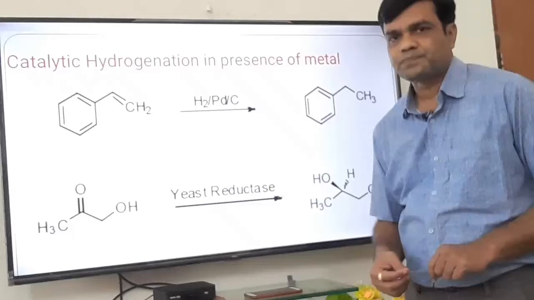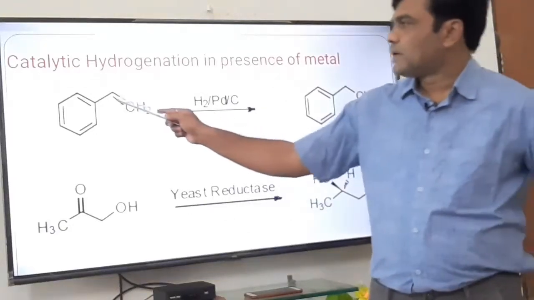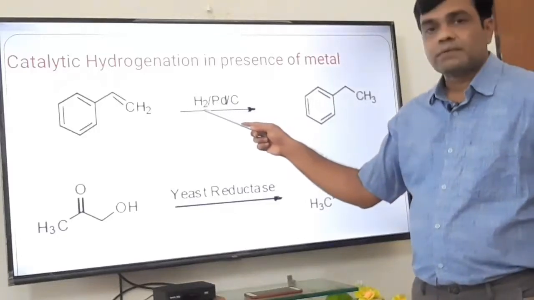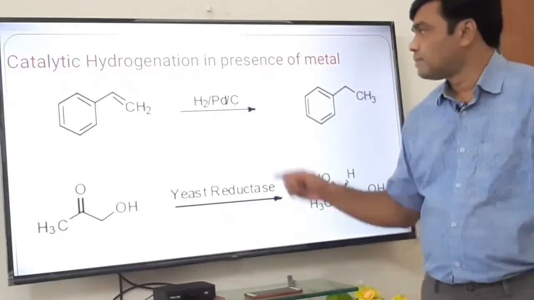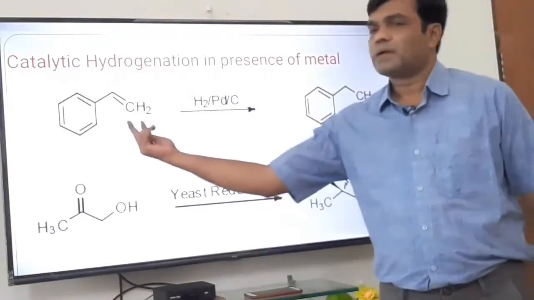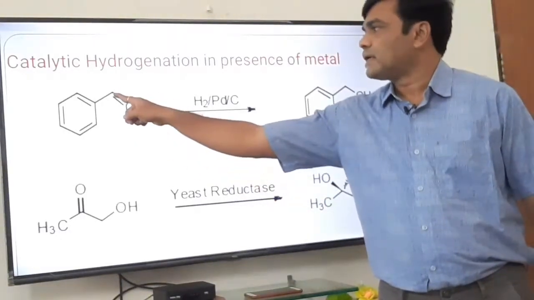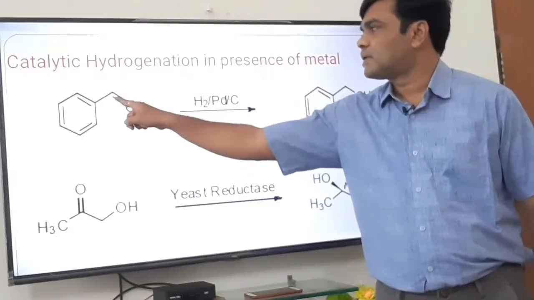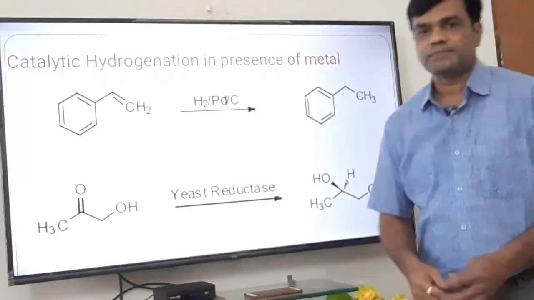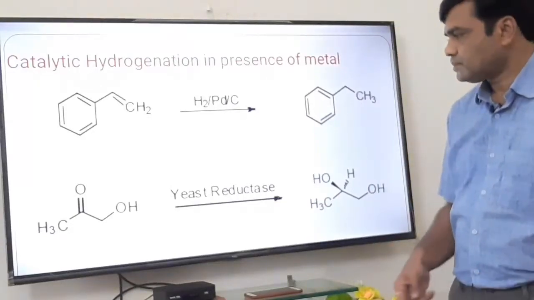See here, this is a carbon-carbon double bond, an alkene. On reduction with H2, hydrogenation, palladium on charcoal, the addition across the carbon-carbon double bond takes place and hydrogens are added across it, and we get CH2 single bond CH3. Okay, that is ethyl benzene.